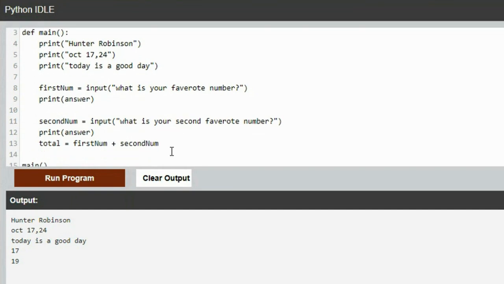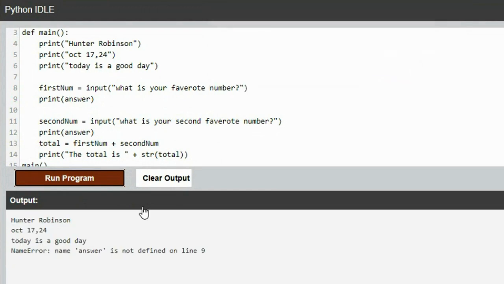And then I could print "the total is", literally, I want it to say that. Then I can use that plus sign because on the same line, I want it to print the total. The total is, and a space after is, and then print whatever it calculates the total to be. So let's clear that and run that.